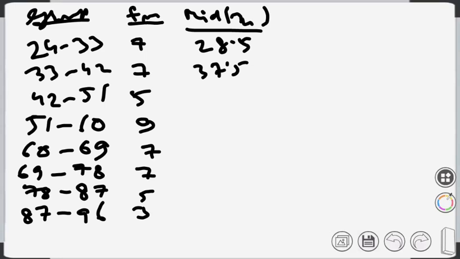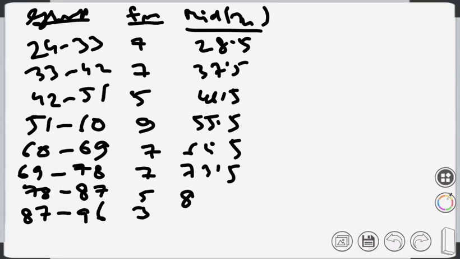So those who were not there previously, they can also learn. We have done the same data, same problem. So just add those two boundaries and divide by 2. So 42 plus 51 divided by 2 gives you 46.5. Then it is 55.5. Then it is 64.5. Then it is 73.5. Then it is 82.5, and finally it is 91.5. So these are my xi's.